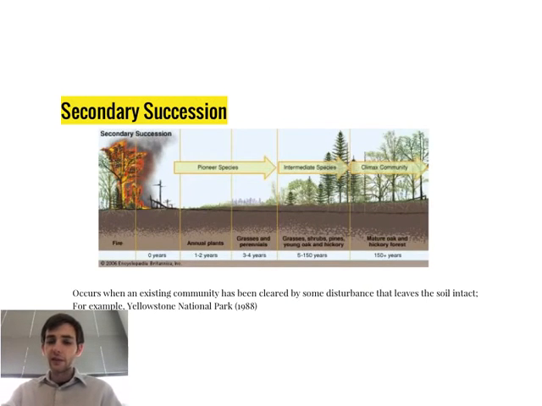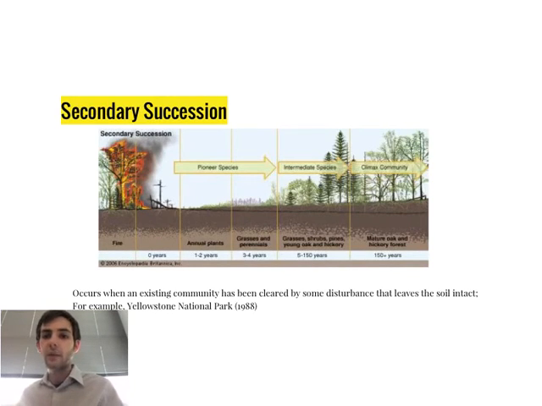So secondary succession is different from primary in that it doesn't occur in an area where there's no base soil. Rather, it occurs in an existing community which has been cleared by some disturbance, but the base soil is still intact. A typical example of this is burning. This is actually what happened in Yellowstone National Park in 1988.